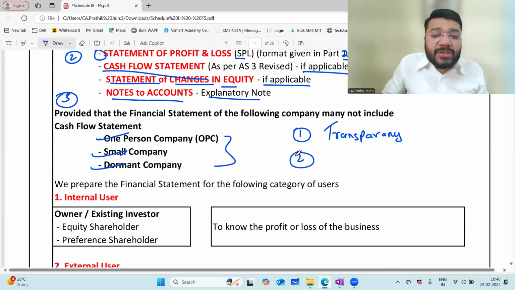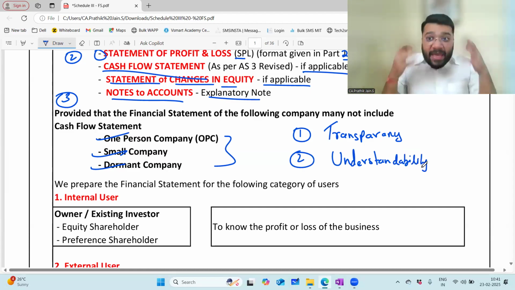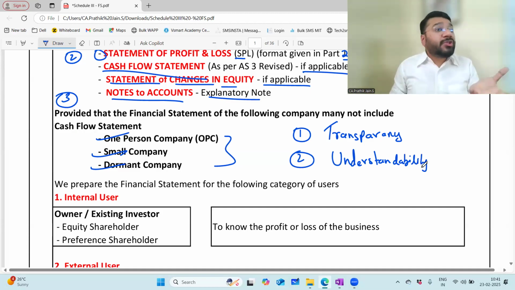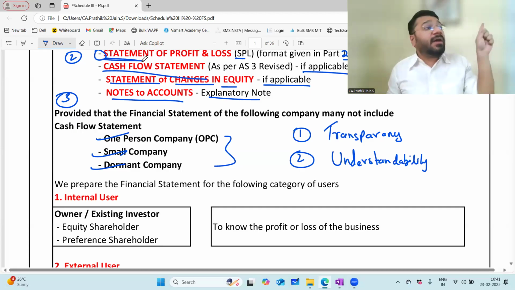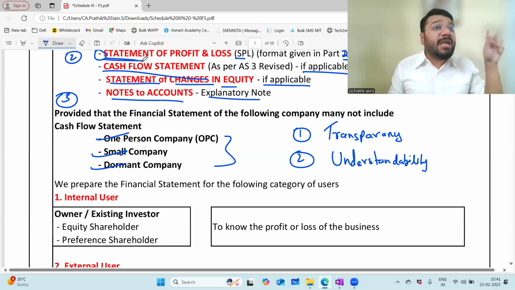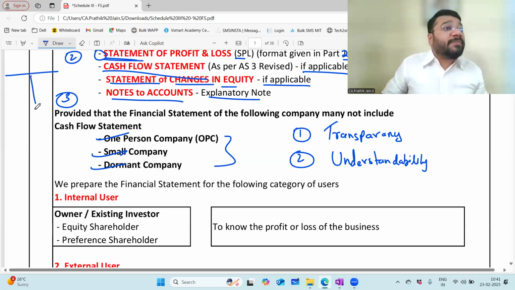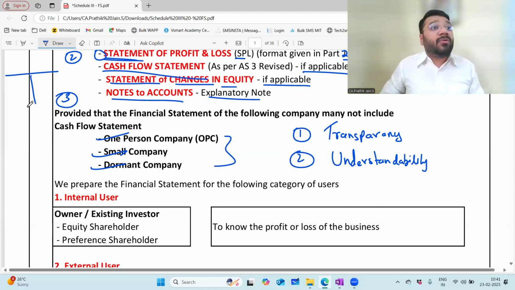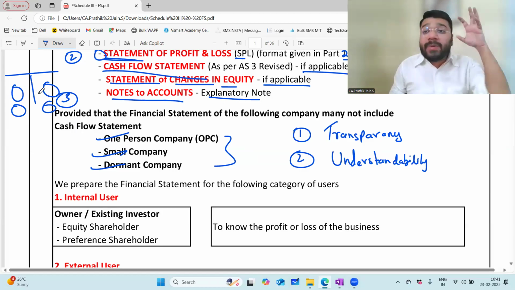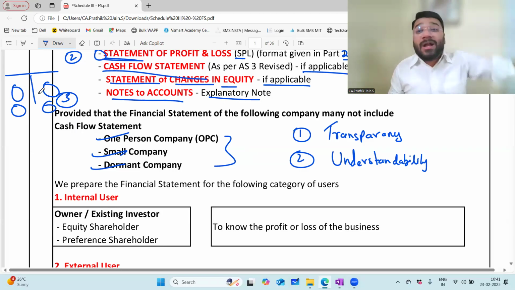Second objective of preparing the financial statement: understandability. The way you present the financial statement should be simple so that people can understand. That is why they have adopted the statement form of presentation. In the financial statements of a sole proprietorship and partnership concern, we had T-shaped accounts where we had to understand the meaning of debit, the meaning of credit, what will come on the debit side, what will come on the credit side, why gross profit is coming here, why gross loss is coming here.